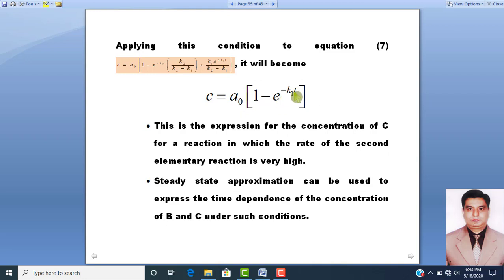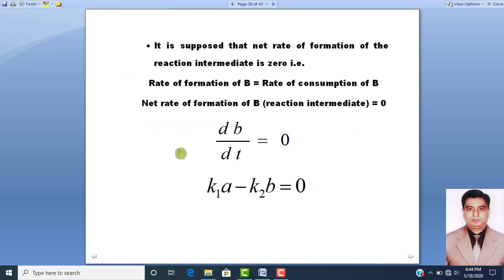Dear students, up to now we have obtained the value of A, the value of B and the value of C. From this equation you can get the concentration of C, and the steady state approximation for this equation can be written by putting the conditions for the reactants B and C. We suppose that the net rate of formation of the reaction intermediate is zero.